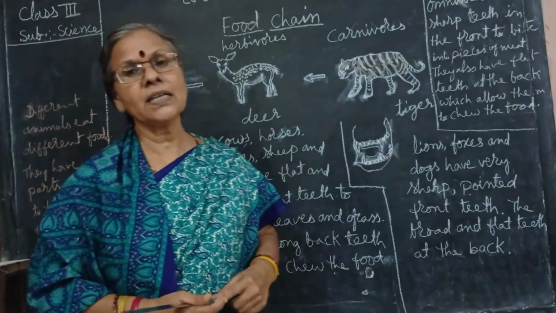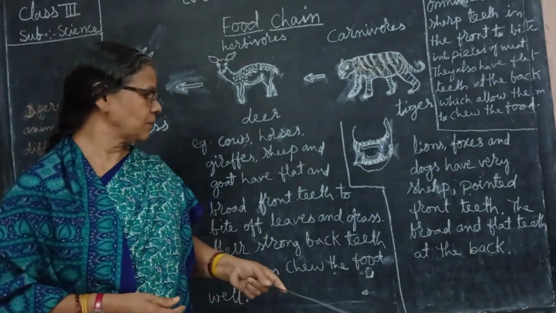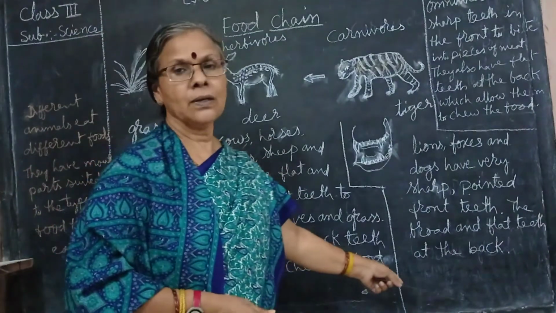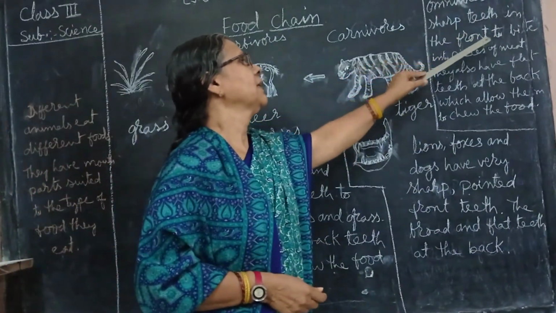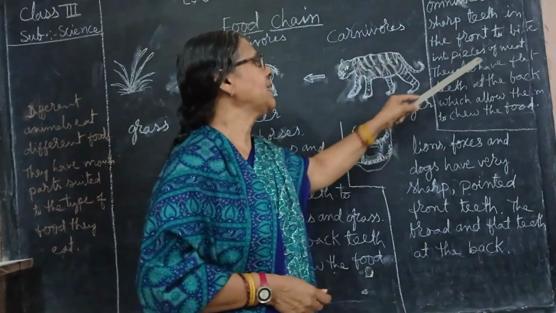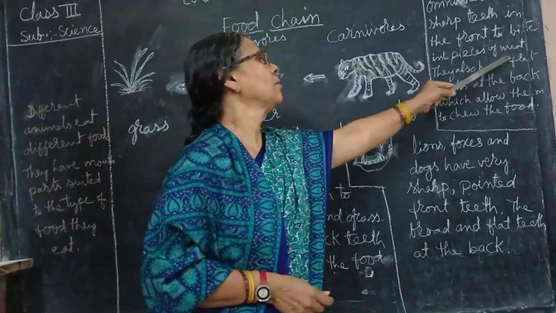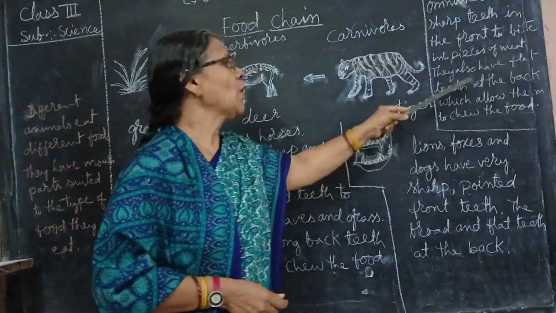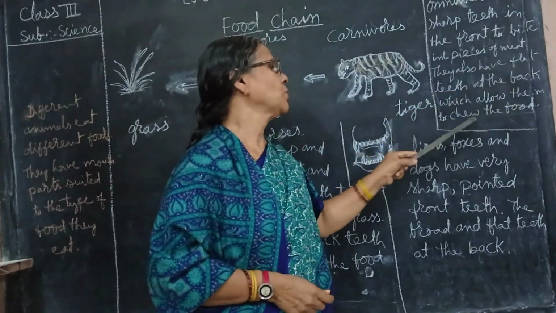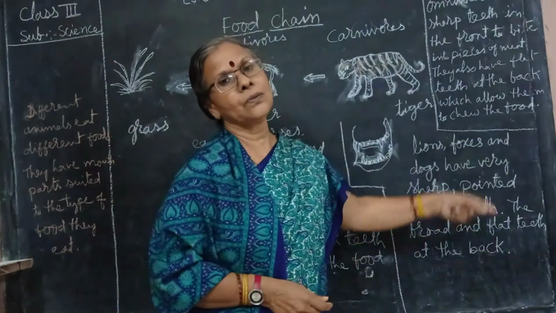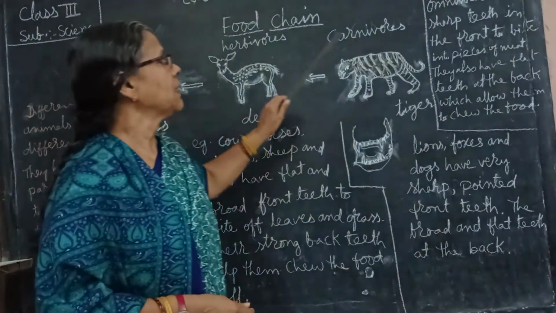It is very strong. They chew it well. Now omnivores have sharp teeth in the front to bite into pieces of meat. They also have flat teeth at the back which allow them to chew the food well. So these are the three categories.